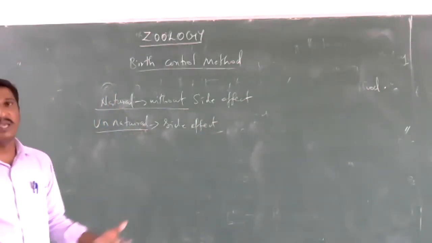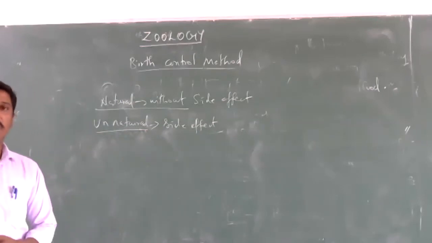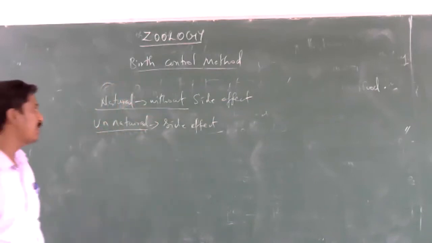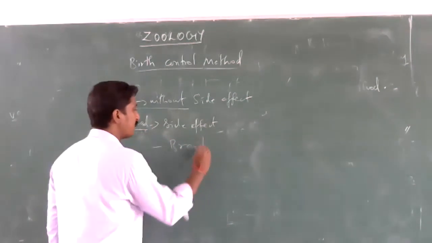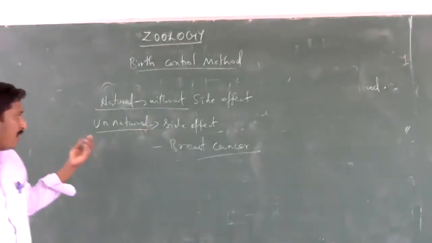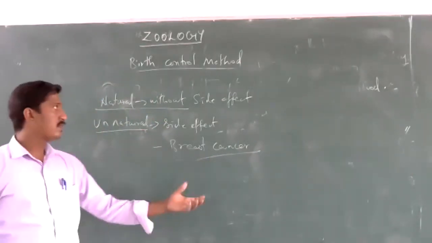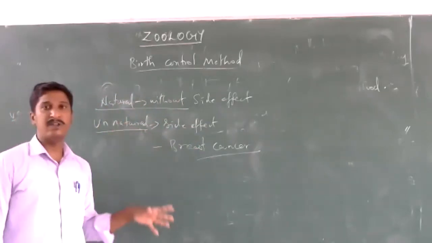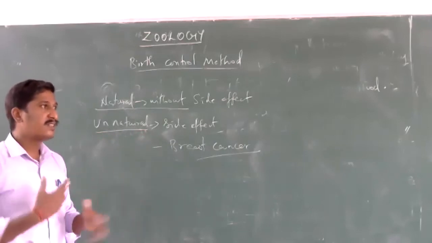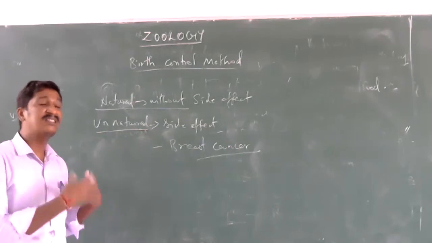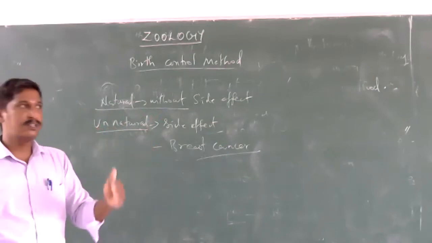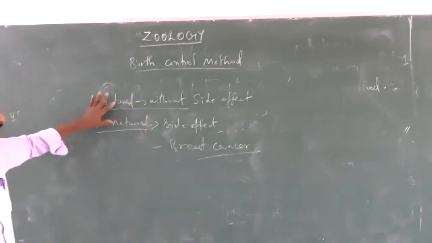These side effects may include headache, abdominal pain, and irregular menstruation. Some of the unnatural birth control methods are also linked with breast cancer. These are some of the side effects. Using unnatural birth control methods is also linked with psychological problems, irritation, and discomfort. It causes psychological disturbance to the persons. Okay, these are all side effects.